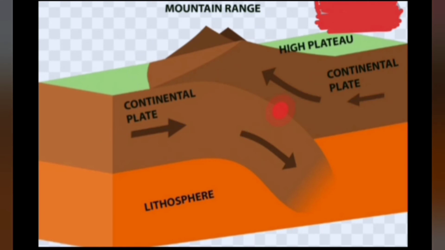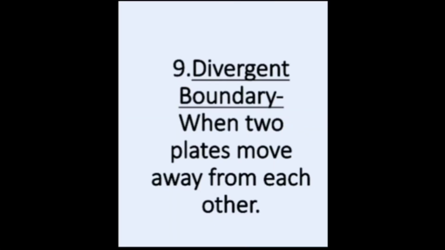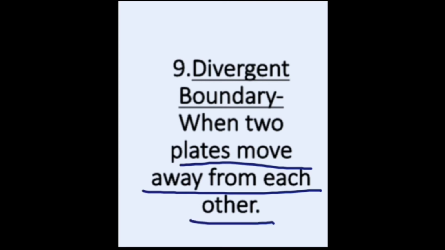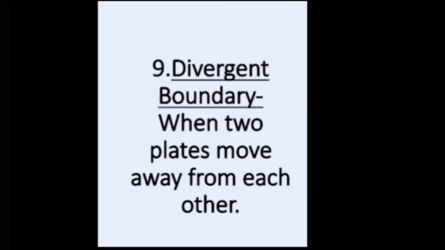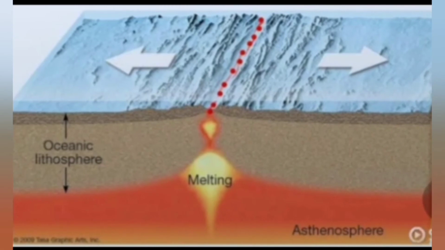Next one we have divergent boundary, and divergent boundary is when two plates move away from each other. So it is opposite to convergent boundary. As I said, for convergent boundary, as the plates move towards each other, mountains or plateaus or elevated areas may form. But when two plates move away from each other, then what may be formed? We will see a picture for that. So this is one area again.